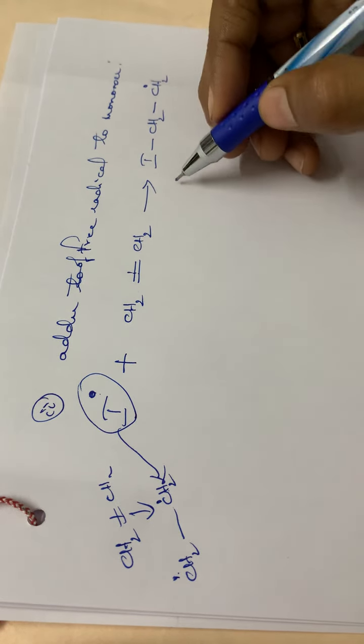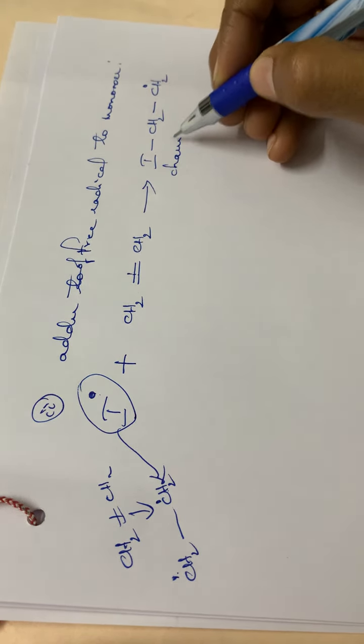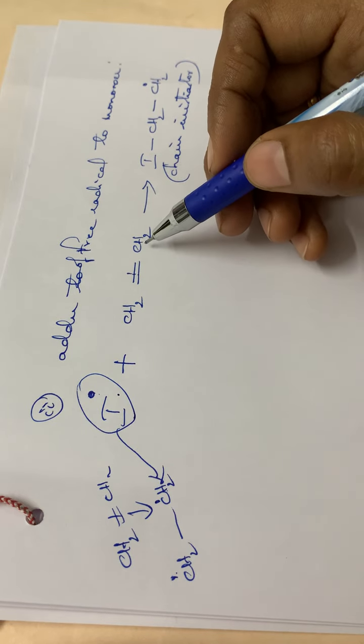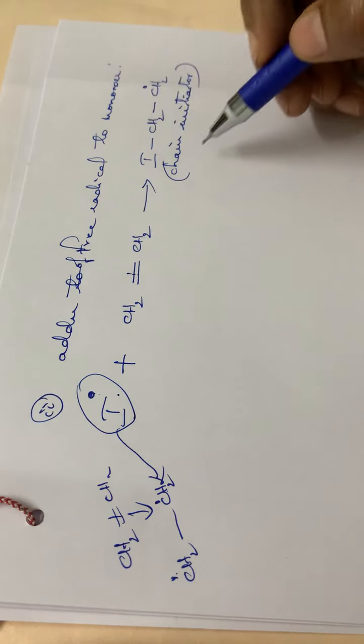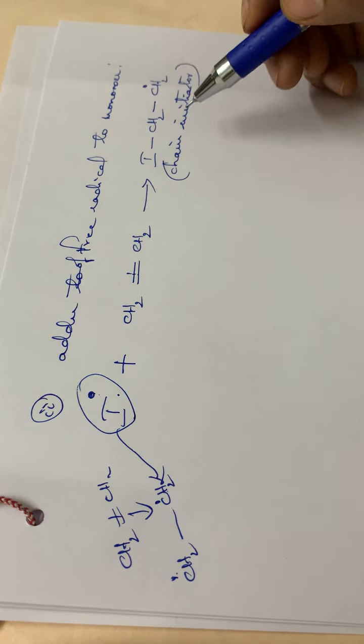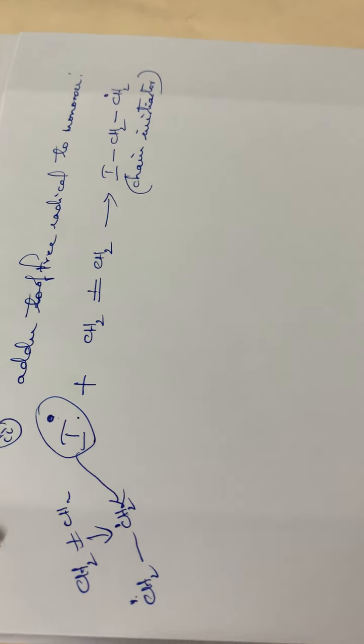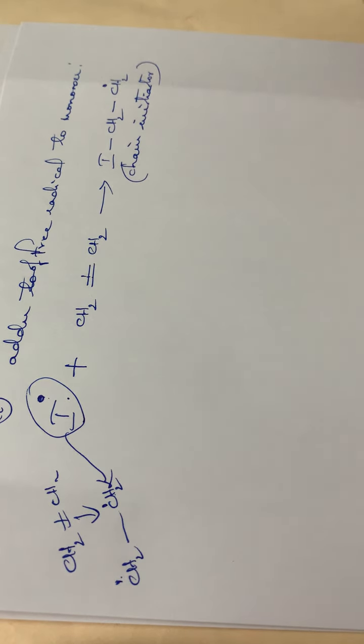This is the chain initiator of this particular reaction. That means the free radical combines with the monomer molecule to form a chain initiator. So this particular species will go on to the next step.